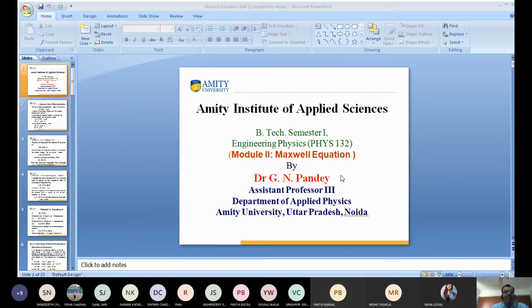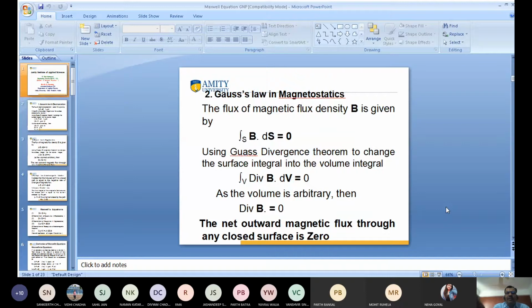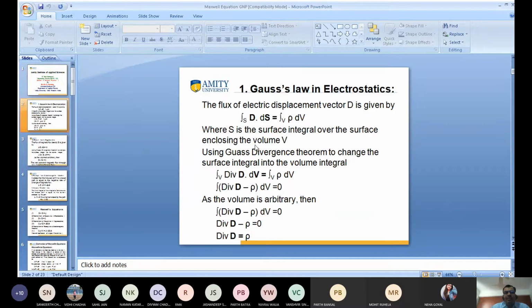Is my PowerPoint visible, my friends? Yes, sir, visible. You have already studied all these things at +2 level. I have only discussed the fundamentals because I want to use them in the derivation, so you should know about these things. You know what Gauss's law in electrostatics is.